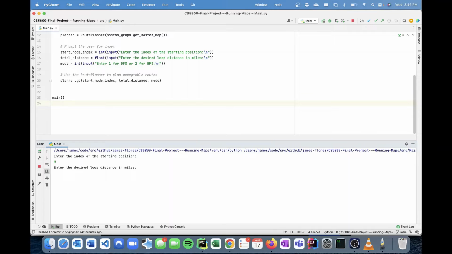The next question is to enter the desired loop distance in miles. For this example, I'm going to use 2.5 miles. The final question is, do you want to use depth first search or breadth first search for calculating the routes? For this first example, I'm going to use depth first search.